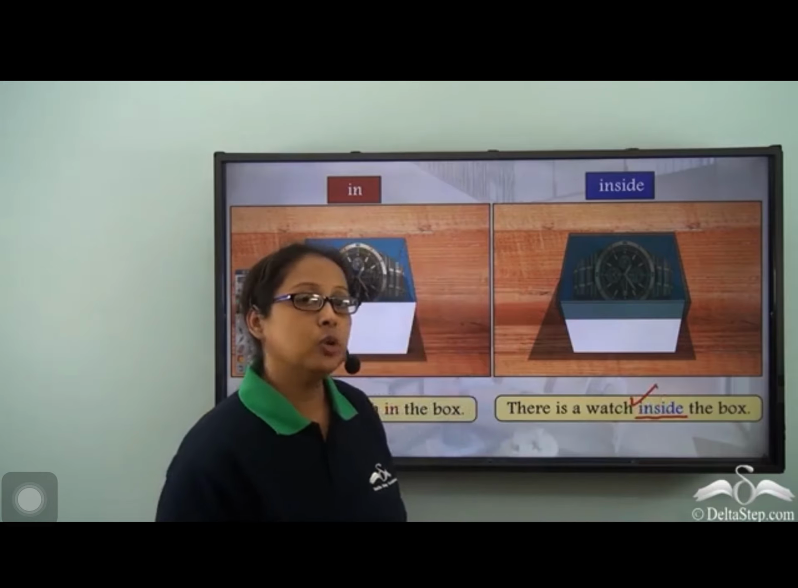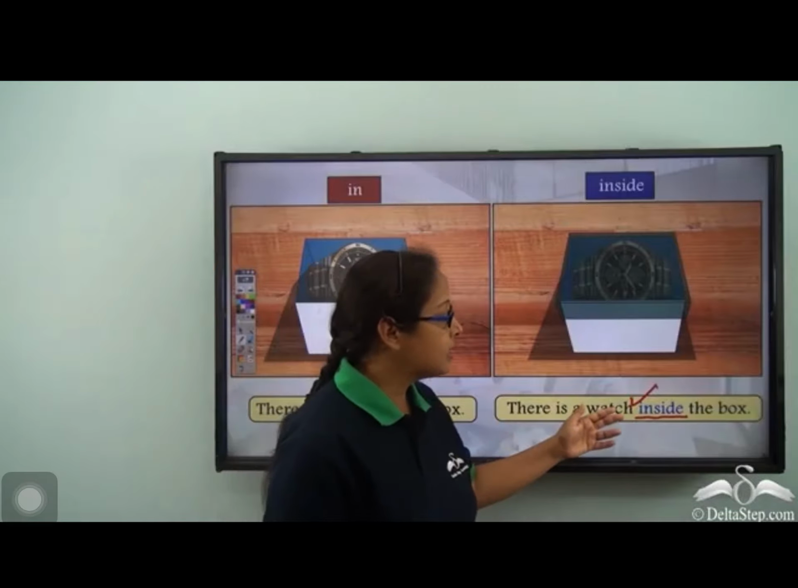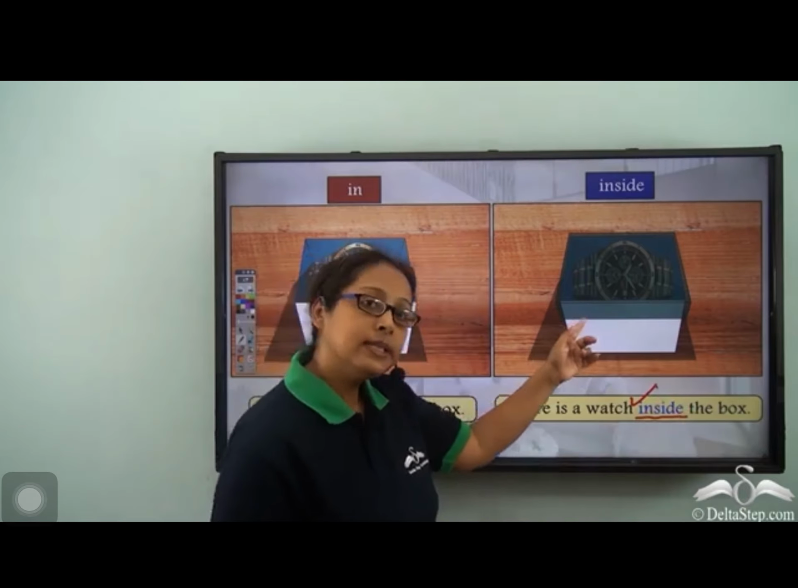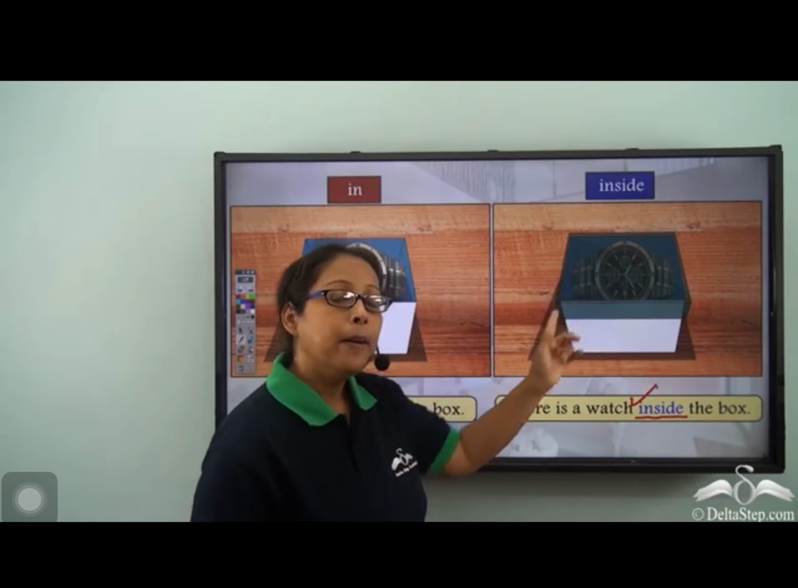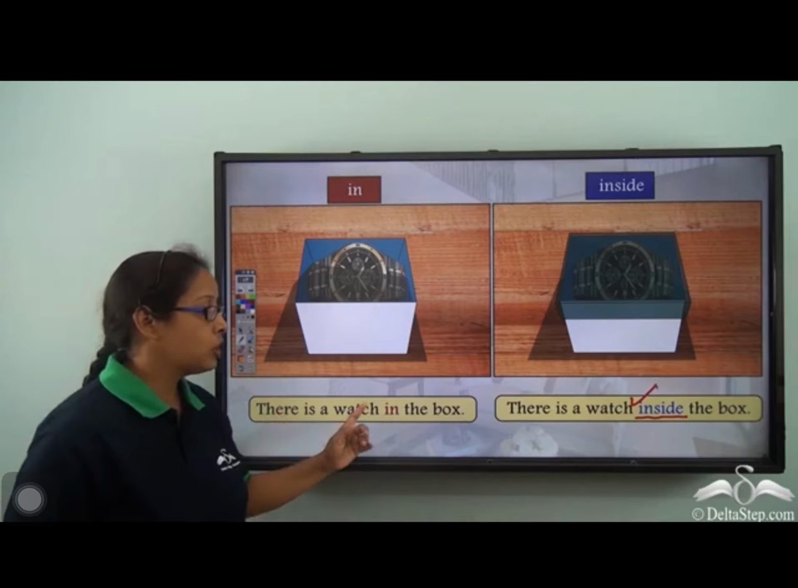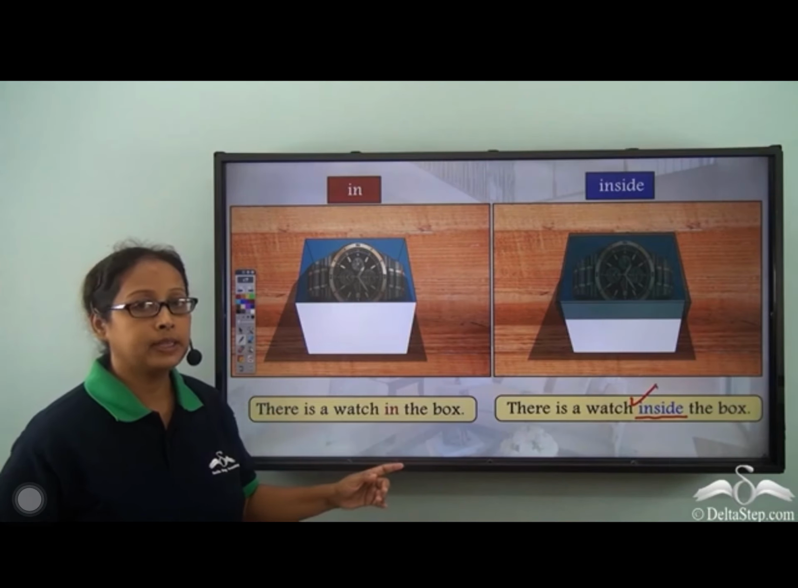Now we can also say the same sentence in another way. There is a watch in the box. It would still mean the same, that the watch is in here. But we cannot say that there is a watch inside the box. That would not be correct.